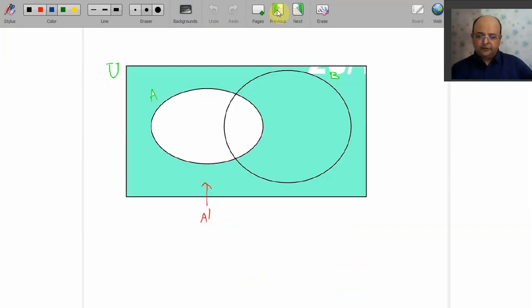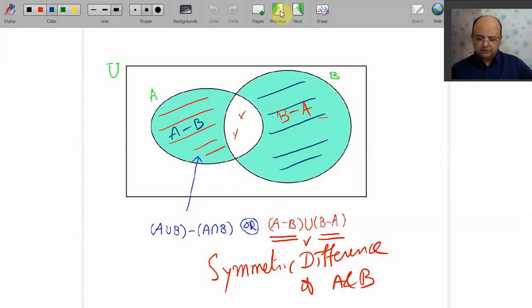Okay, we go for one more concept. If you observe, everything here is what? Come on, tell me immediately. Yes, it is A union B. Did I consider whole A union B? No. I have removed this portion. Which portion is this?